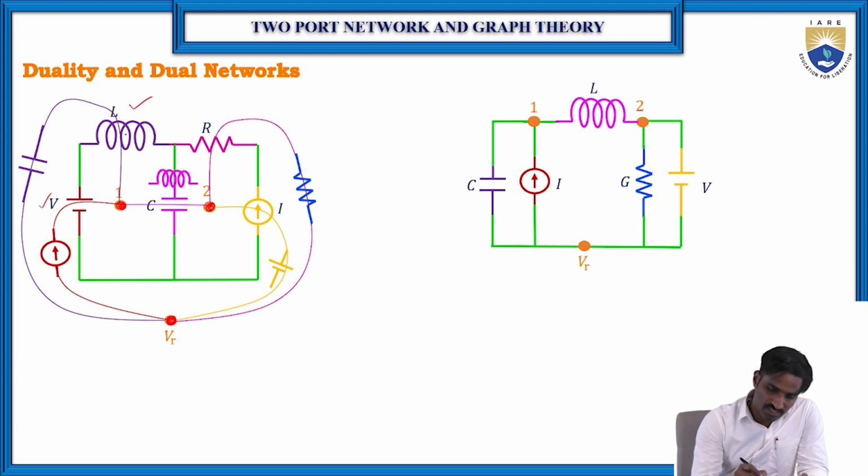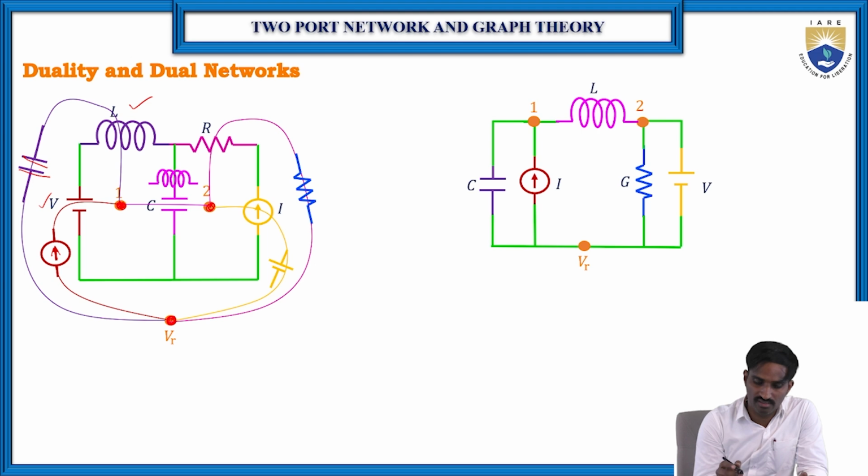Then this inductor, according to duality, is replaced with a capacitor. Because this is related only to loop 1, not to loop 2, we replace this with one capacitor, and the voltage source is replaced with one current source.